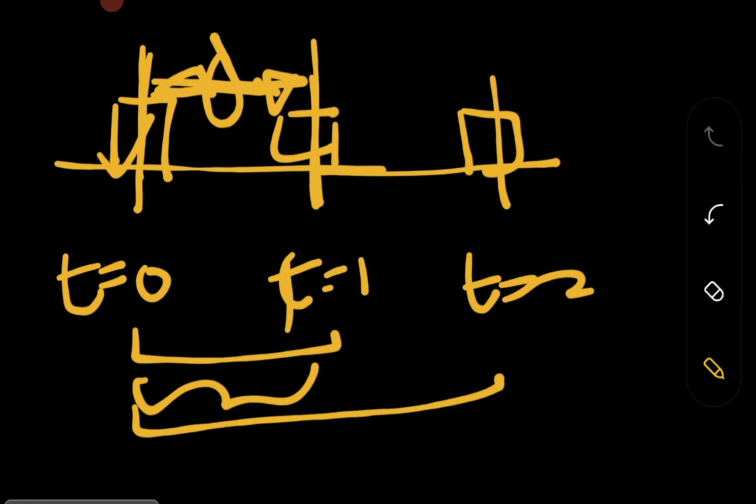If it is equal, then the motion that we are observing is known as uniform motion.